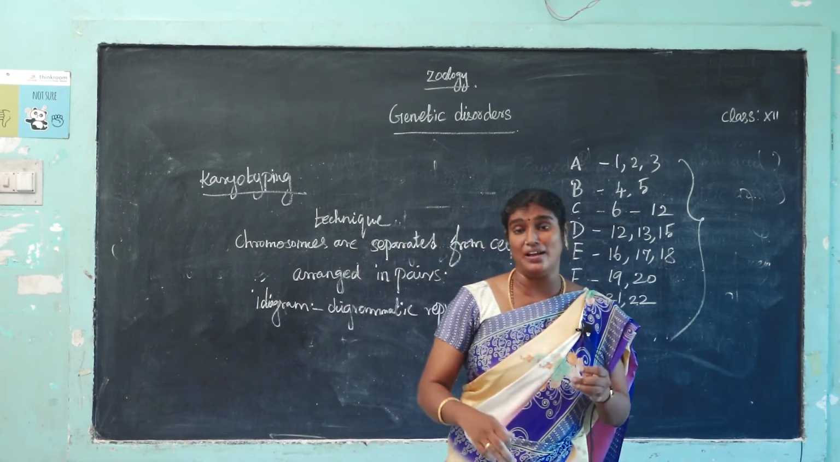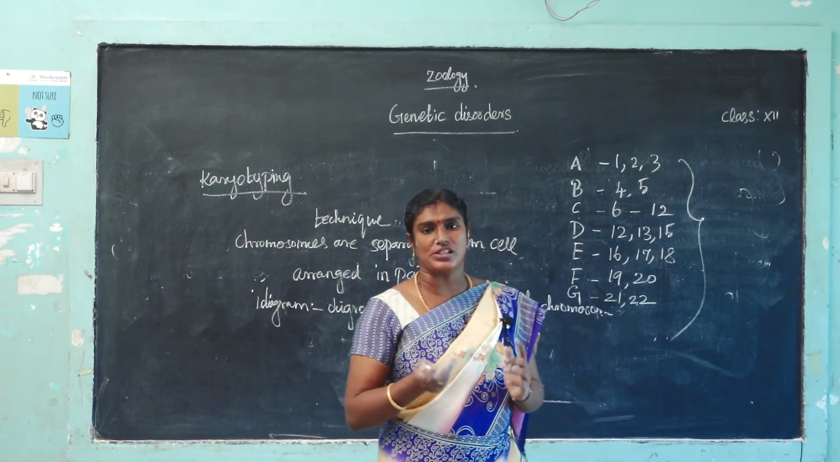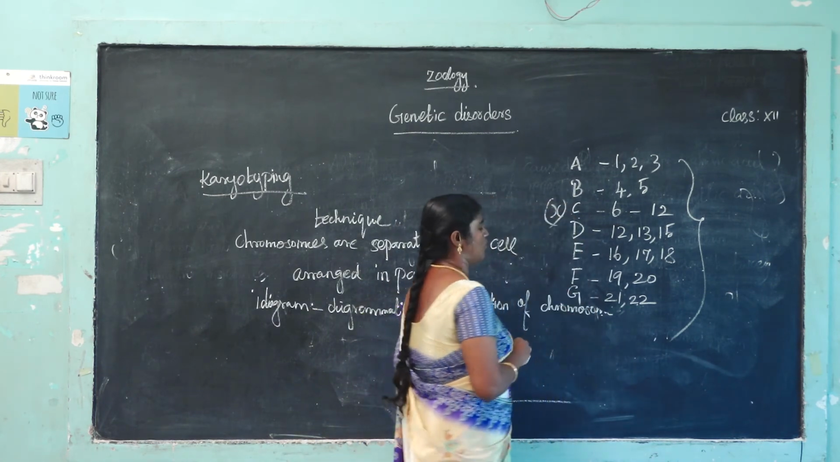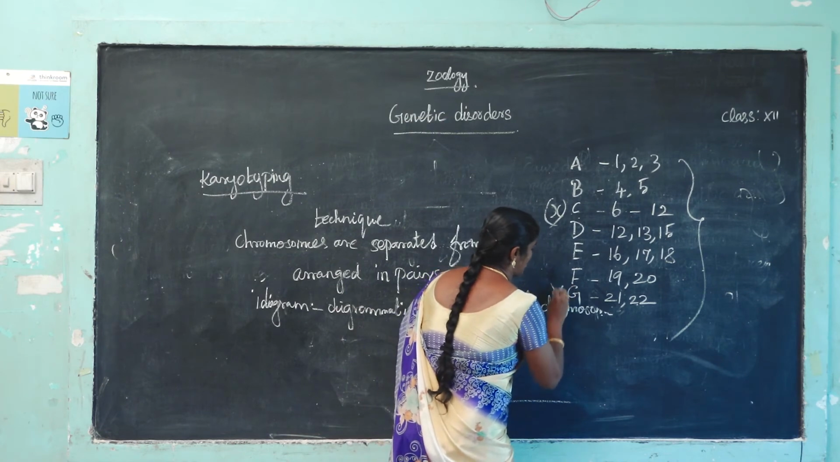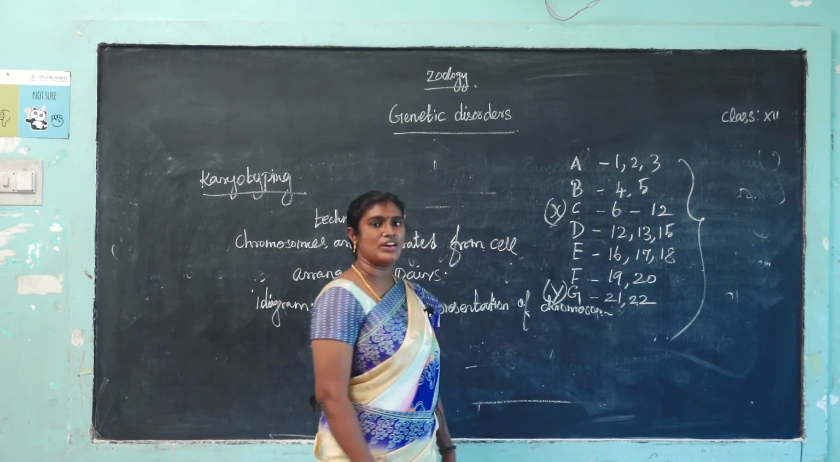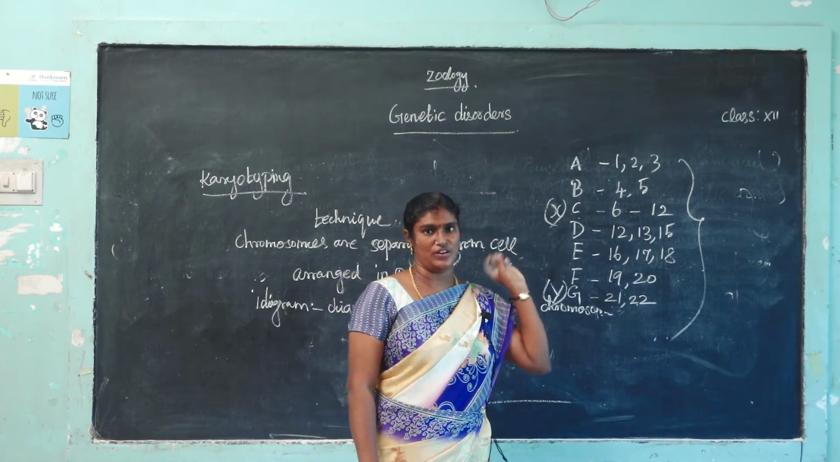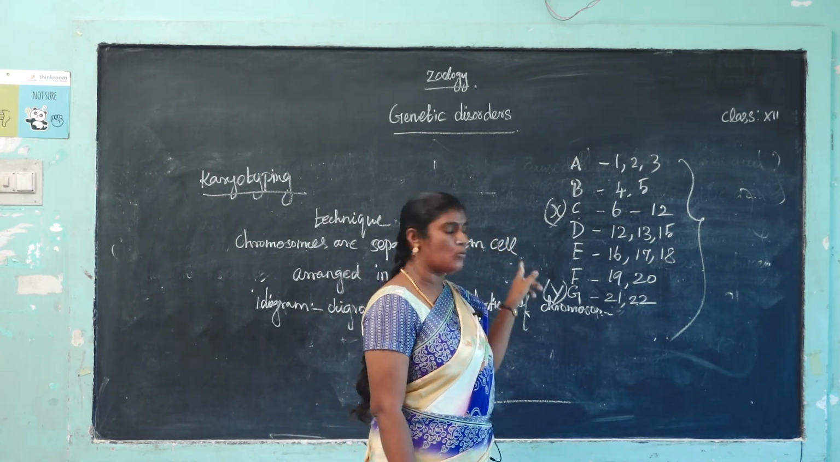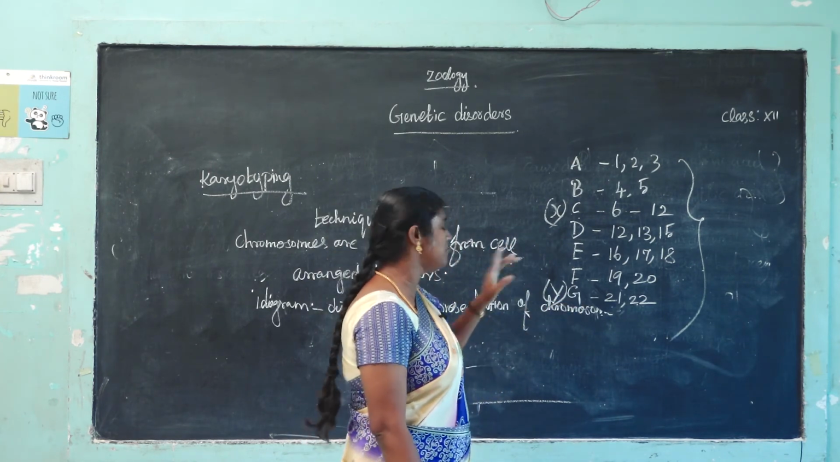Where are the X chromosome and Y chromosome present? The X chromosome is present in the C group, and the Y chromosome is present in the G group. This is very important, so note it.